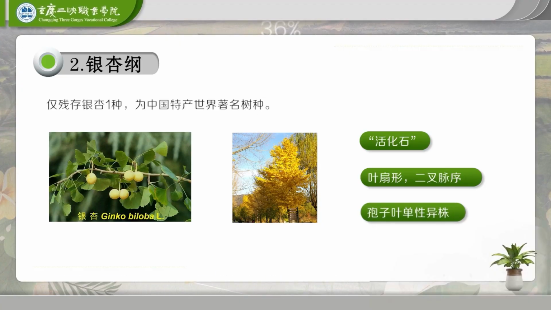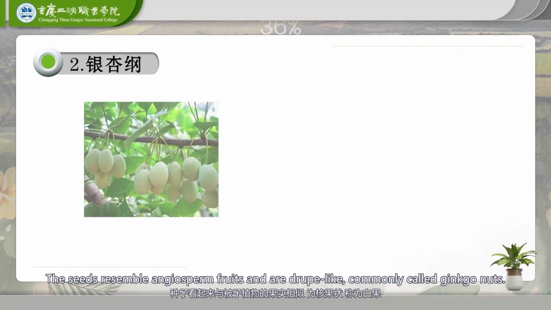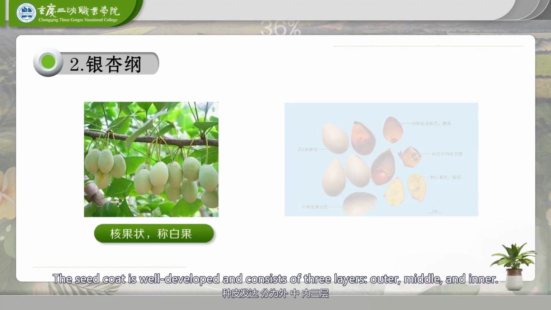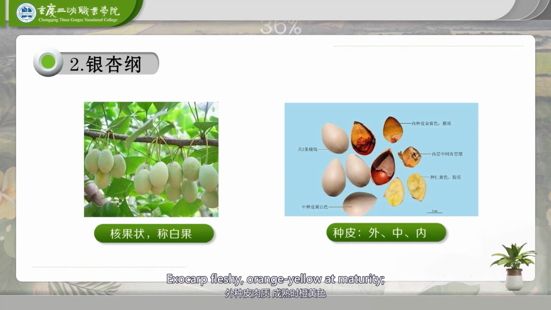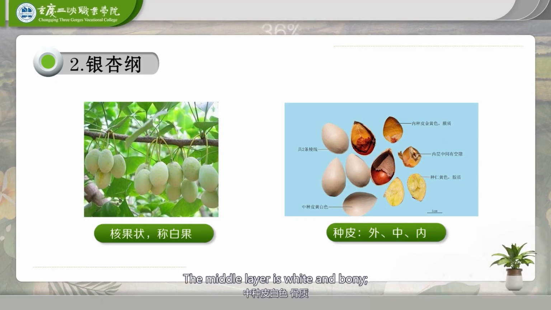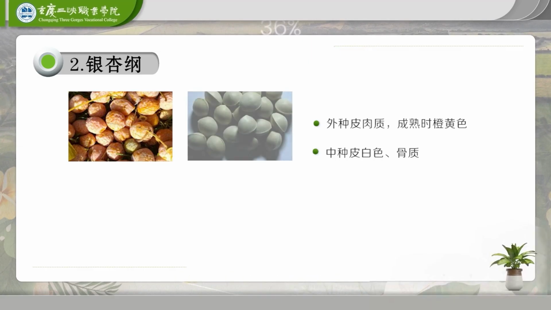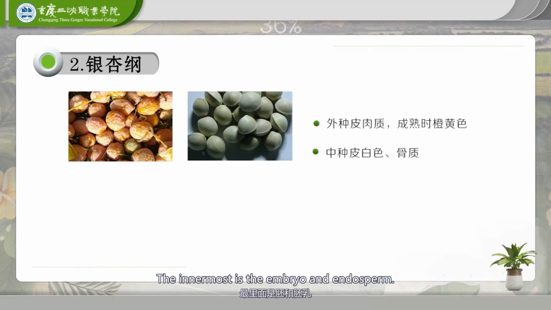The plants are dioecious. The seeds resemble angiosperm fruits and are drupe-like, commonly called ginkgo nuts. The seed coat is well-developed and consists of 3 layers, outer, middle, and inner. Exocarp fleshy, orange-yellow at maturity. The middle layer is white and bony. The inner seed coat is red and membranous. The innermost is the embryo and endosperm.